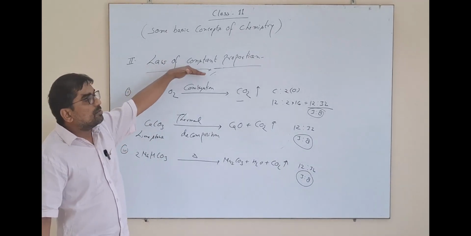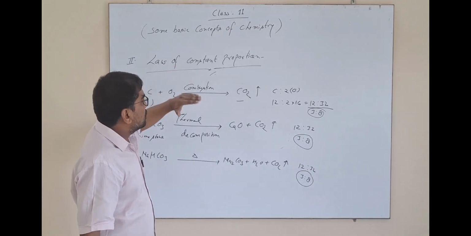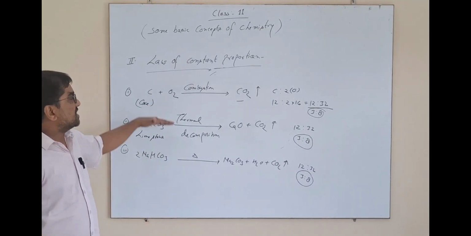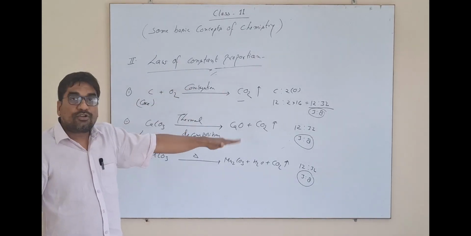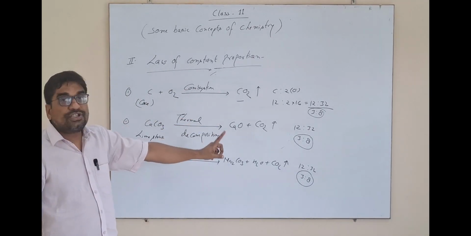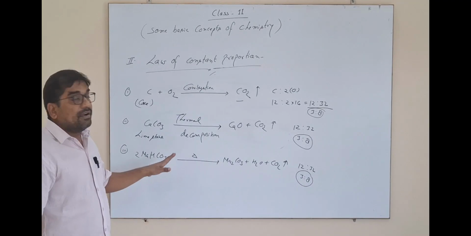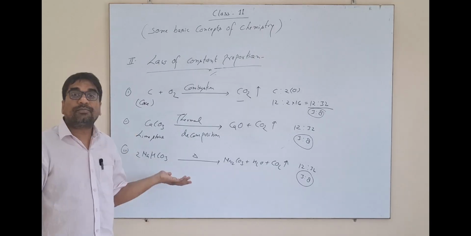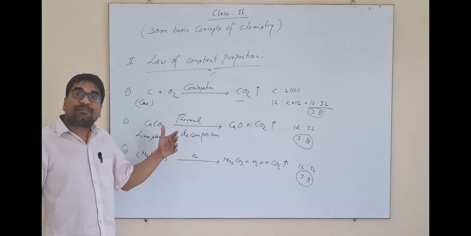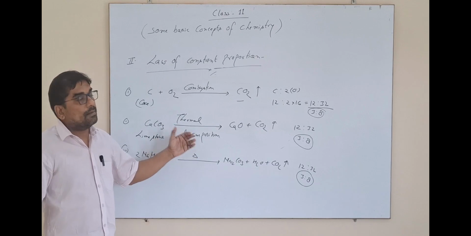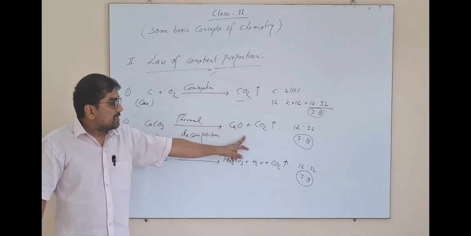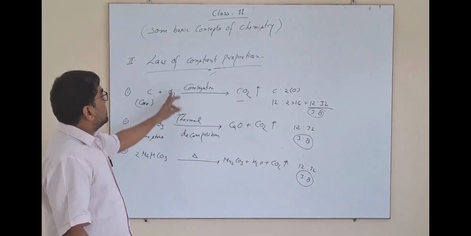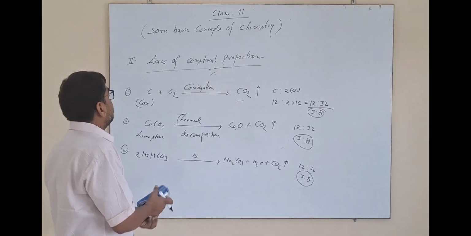So, the law of constant proportion, I repeat it, was proposed by Proust under experimental justification. Proust explains that when a compound is obtained, its chemical composition will be the same. It never depends on the type of the source from where it is obtained, or in more simple form, we can say irrespective of the sources from where a compound is obtained, its chemical composition will never change, it will be constant. This is the law of constant proportion.